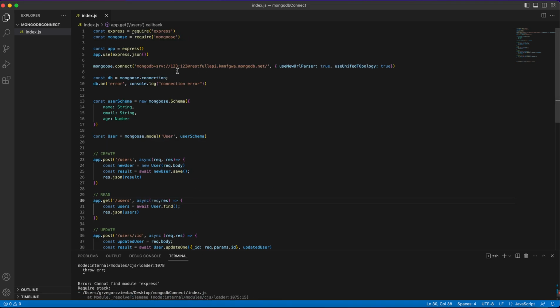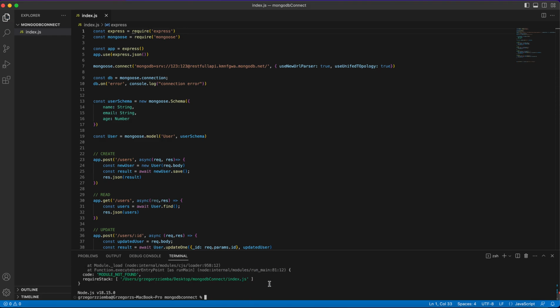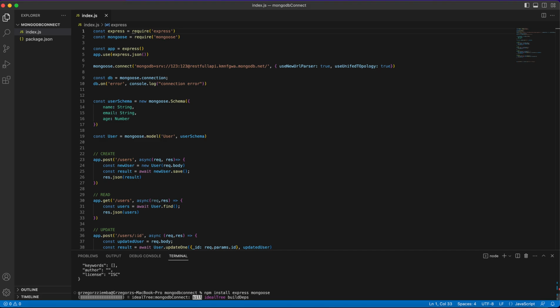Cannot find module express. Okay. Because I did not create the file over here, so npm init -y, and also I will run npm install express mongoose.